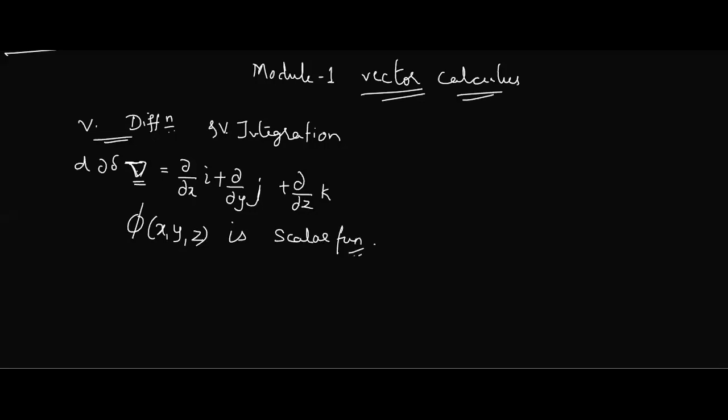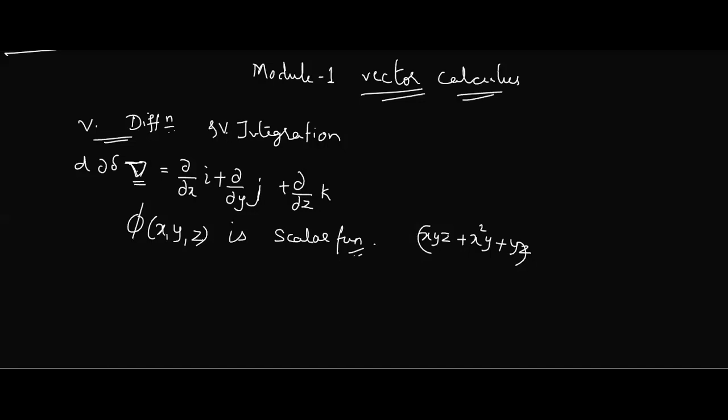How to identify that it is a scalar quantity? There won't be an i, j, k. It will be something like x, y, z, or maybe x squared y. If you don't have any i, j, k present, that whole thing you can take as a scalar quantity.